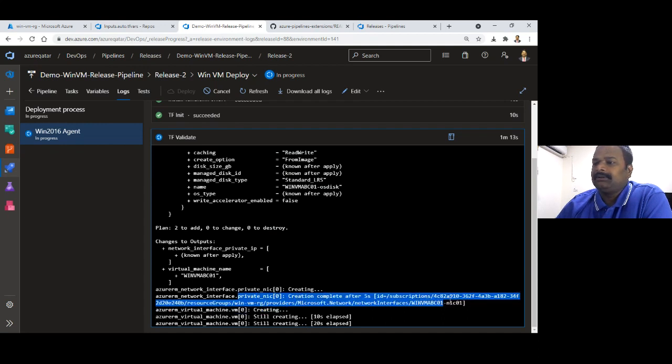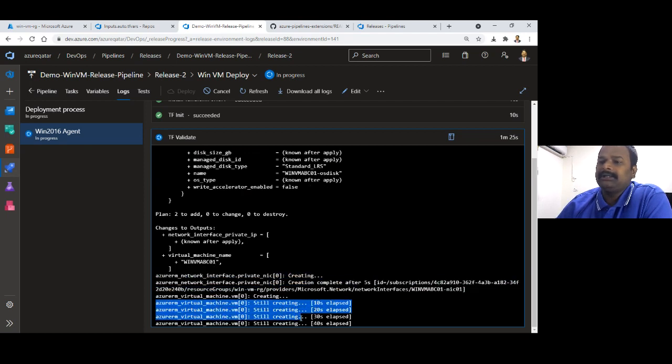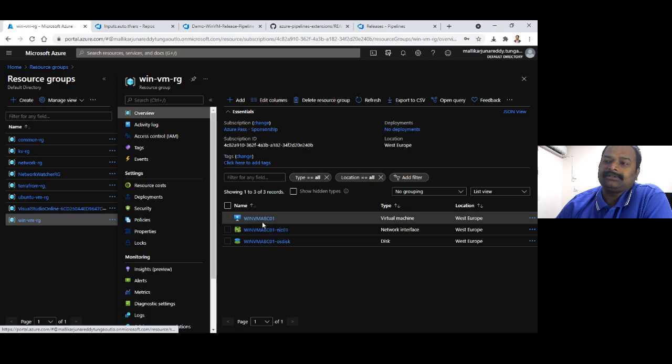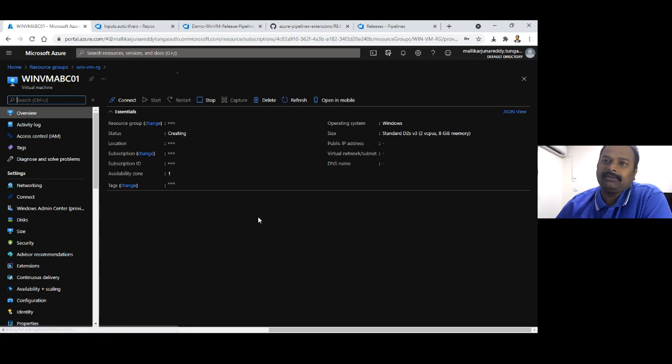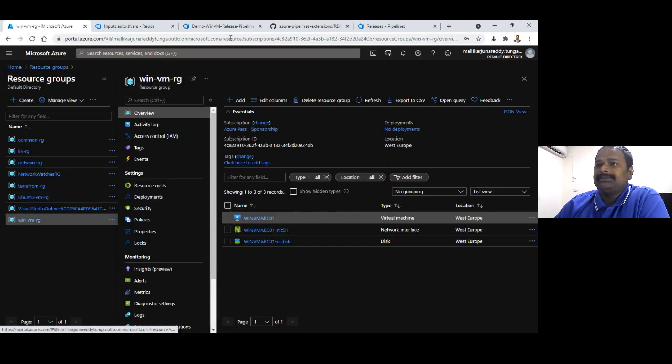You see, Terraform gives an output from the Azure ARM backend. It reads the completion status and gives it to you in the console log. Now it has started creating the virtual machine. Let's go back to the Azure portal and see what is done. Now the virtual machine is also being created, and the virtual machine's OS disk is coming up. If you click on the virtual machine in the portal and see the status, it is being deployed. It is not yet completed. Current state is creating. It will take two more minutes to create the VM.